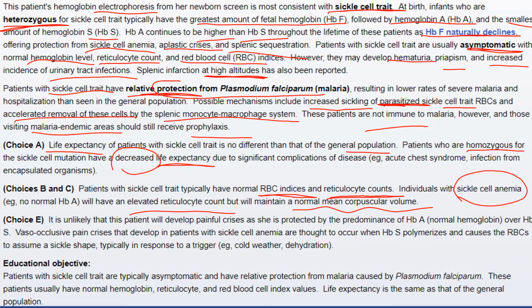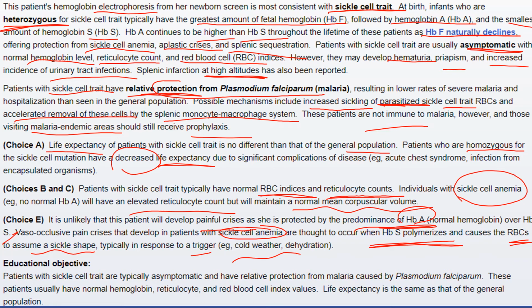In choice E, it is unlikely that patients with sickle cell trait develop painful crisis, as they have a predominance of normal hemoglobin, HbA, over HbS. The vaso-occlusive pain crisis that develops in patients with sickle cell anemia is thought to occur when HbS polymerizes and causes the RBCs to assume a sickle shape, typically in response to triggers such as cold weather and dehydration.